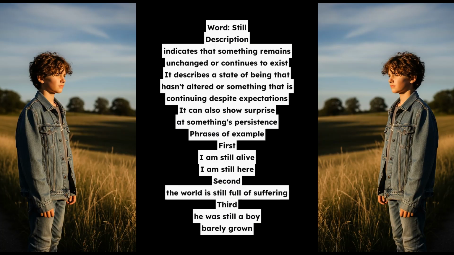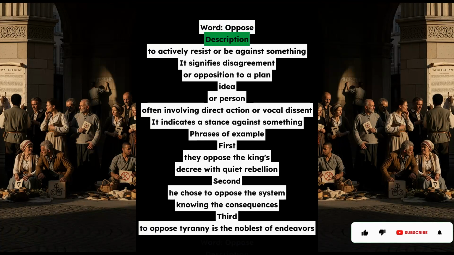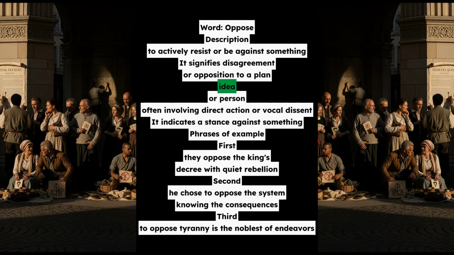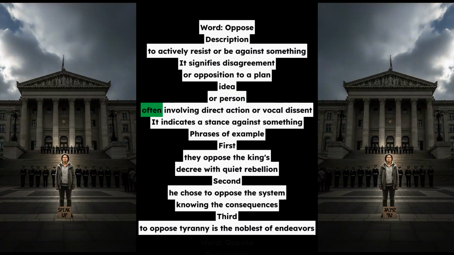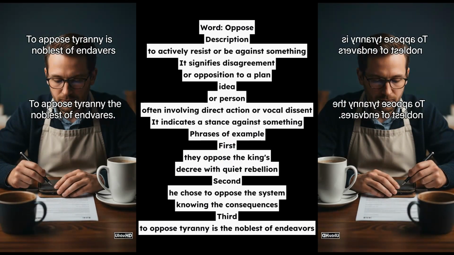Word, oppose. Description, to actively resist or be against something. It signifies disagreement or opposition to a plan, idea, or person, often involving direct action or vocal dissent. It indicates a stance against something. Phrases of example. First, they opposed the king's decree with quiet rebellion. Second, he chose to oppose the system, knowing the consequences. Third, to oppose tyranny is the noblest of endeavors.